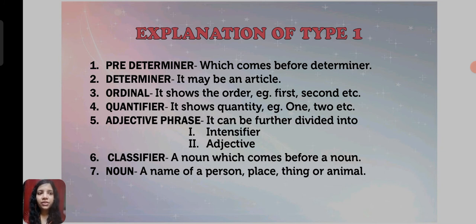It can be further divided into intensifier and adjective. Next is the classifier. A noun which comes before a noun is a classifier. I will give you all the examples regarding this. Next, the last and most important is the noun, which is the name of a person, place, thing, or animal, as we all know.